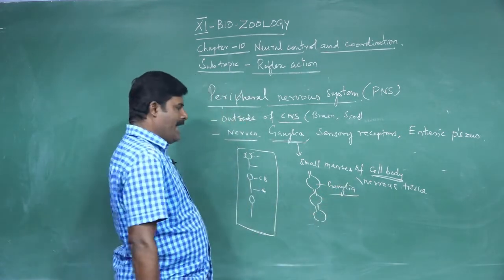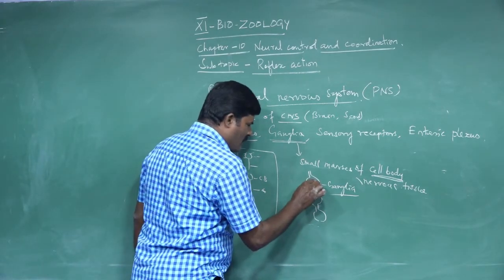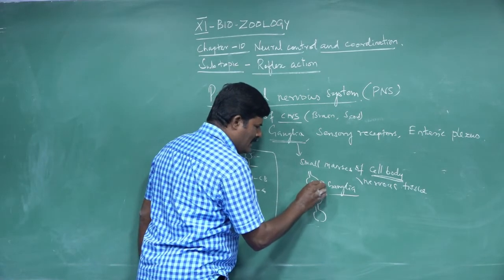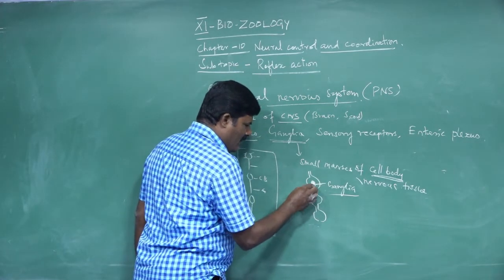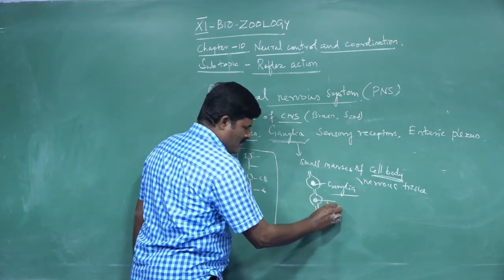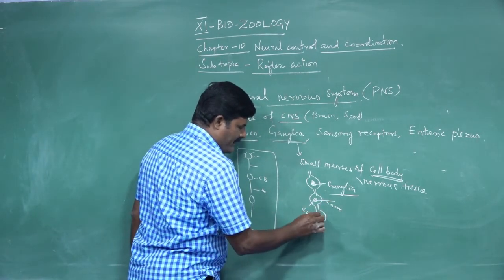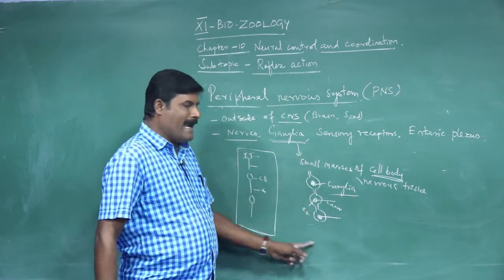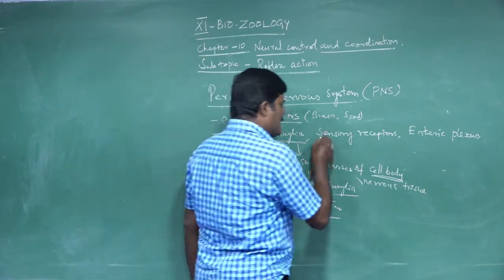Ganglion is the singular, ganglia is the plural. It consists mostly of cell bodies. This is the cell body of the neuron, and next is the axon. This is called a ganglion.